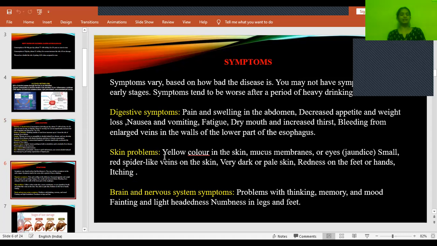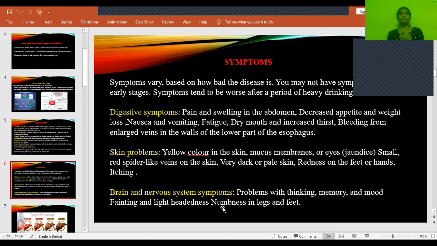Usually there will be alteration in the LFT levels, right? LFT, that means bilirubin levels will be altered. So you can see yellowish discoloration of the skin and sclera and mucous membranes. That means jaundice can be seen, and small red spider-like veins on the skin. That means they'll be having petechiae, or small blood capillaries that get burst out.